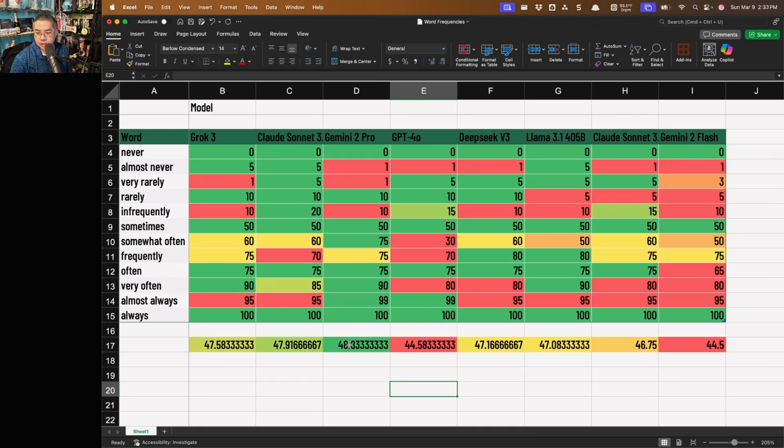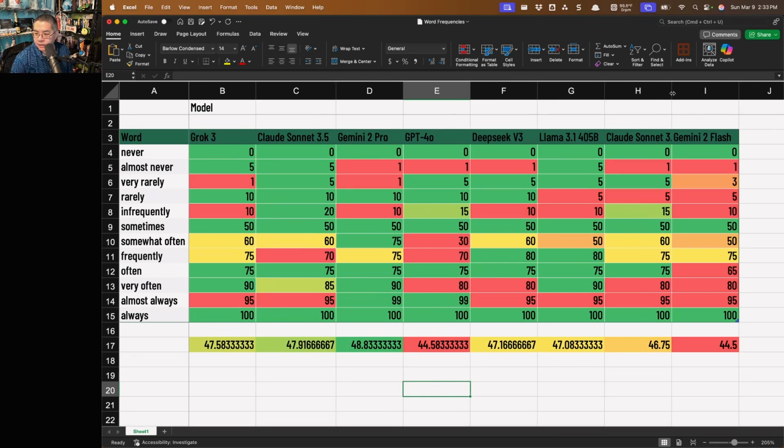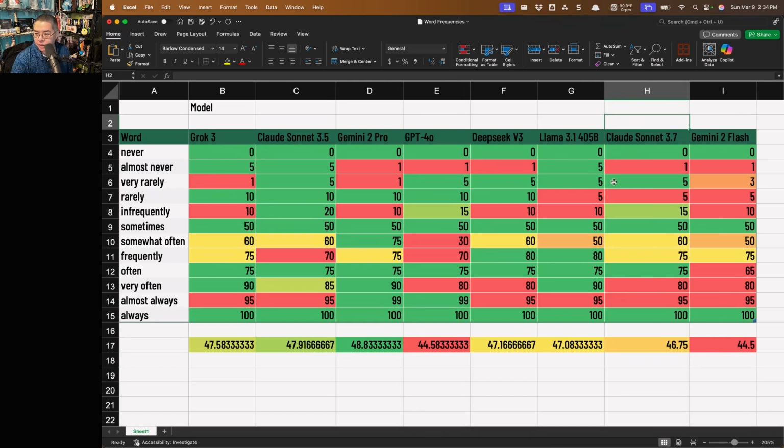The most generous was Gemini 2 Pro with a score in the 48 range, and Claude Sonnet 3.5. And then Claude, what's interesting if we look here is Claude Sonnet 3.5 and 3.7 scored things differently. Sonnet 3.7 is more conservative in its assessing a quantified value to the meaning of these words. Likewise, Gemini 2 Pro is much more generous than Gemini 2 Flash.